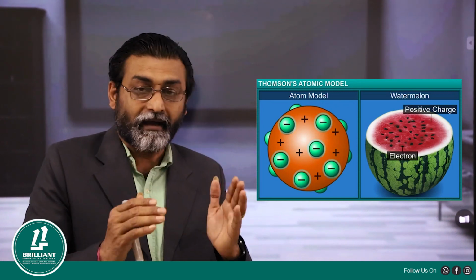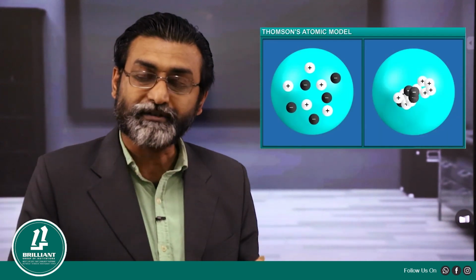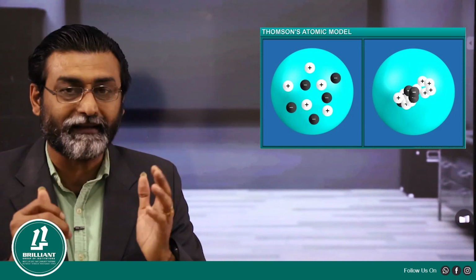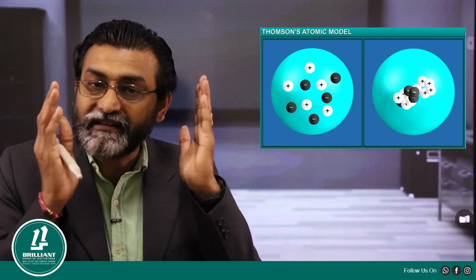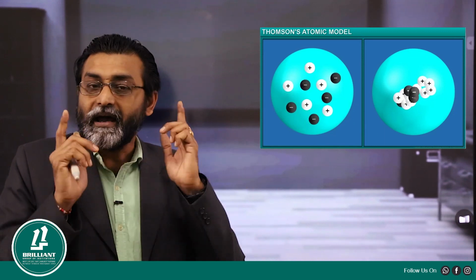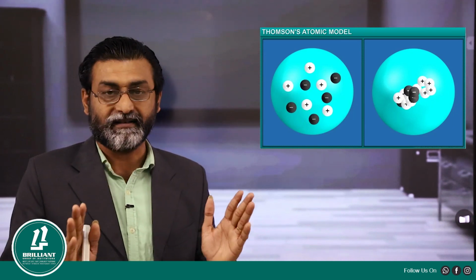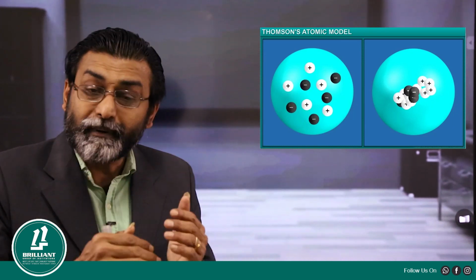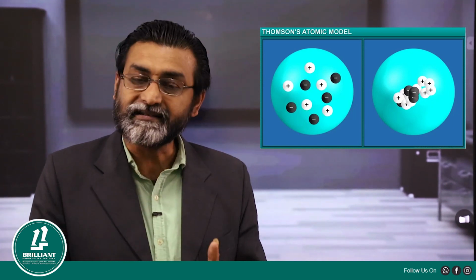This model was agreed by almost all the people when one defect came in the middle. What was that particular defect of Thomson? Suppose an atom contains positive and negative particles together, their charges must internally cancel with each other and the atom should collapse. But still an atom is sustaining with equal amounts of positive and negative charges. How is it possible? When people started questioning like this, there was no answer with Thomson,